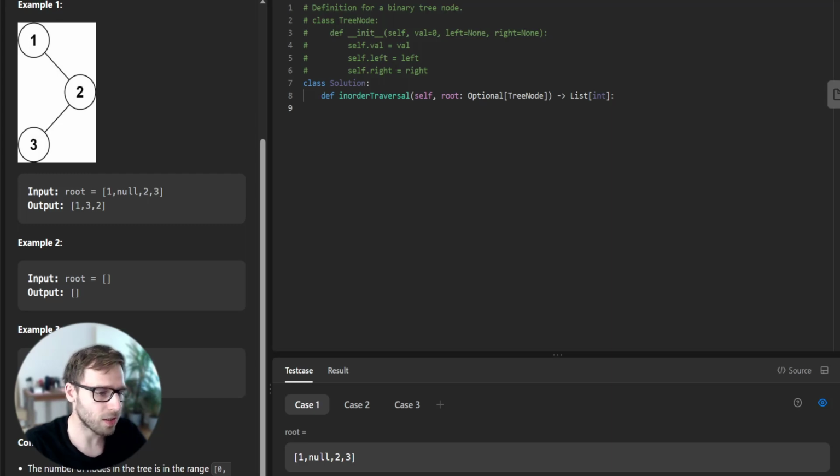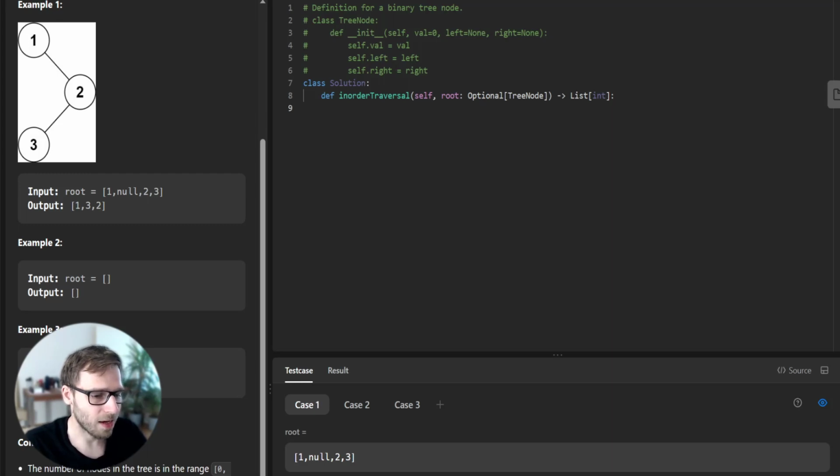If the root is empty, the output is an empty list. For a single node, the output will be the value of that node. Now let's get to the interesting part. How do we solve this?